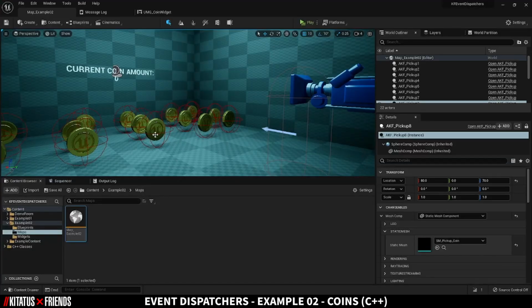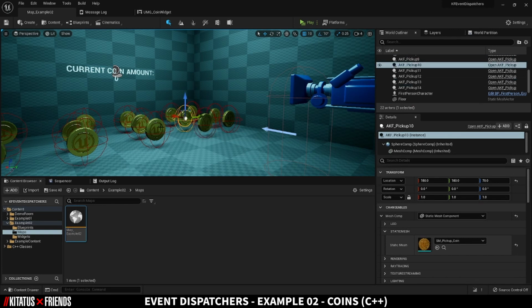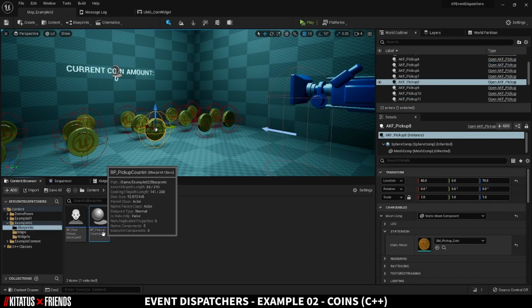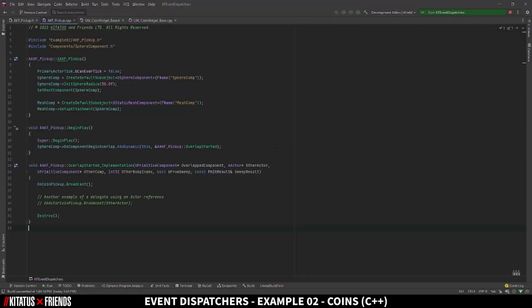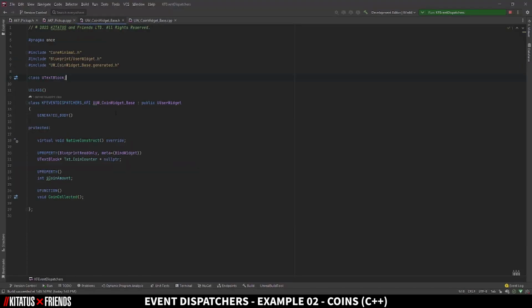Heading back into the project, we have placed the C++ class around the map. We have set the mesh and we've created two classes, one on the Blueprint side to listen out for the broadcast, BP pickup counter, and the other a C++ backed UMG coin widget to showcase how we can communicate with the C++ created delegate in both Blueprint and C++. In the C++ source for UMG coin wallets, you'll notice that the only thing reserved for the delegate in the .h is a UFUNCTION that's going to fire when we hear what the broadcast has to say. This needs to have the same variables as what's going to be broadcasted, or we won't correctly receive the broadcast.